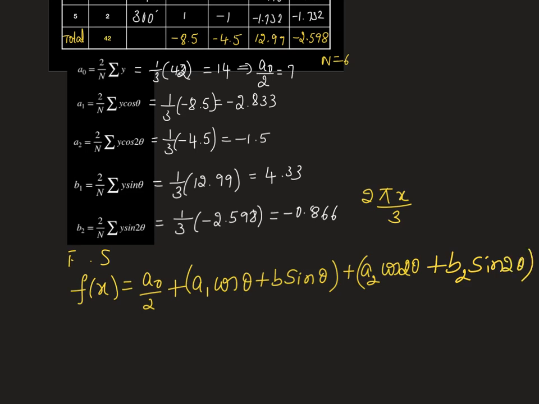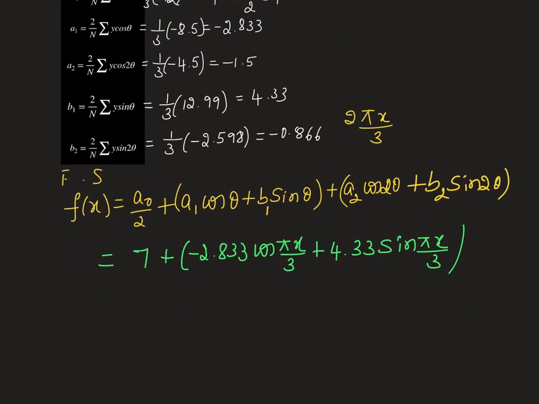Now we substitute for every Fourier coefficient. Where a0 divided by 2 is calculated as 7, a1 is minus 2.833 cos theta. I have to write cos theta to avoid confusion, where theta is pi x by 3. B1 is 4.33 sin pi x by 3.